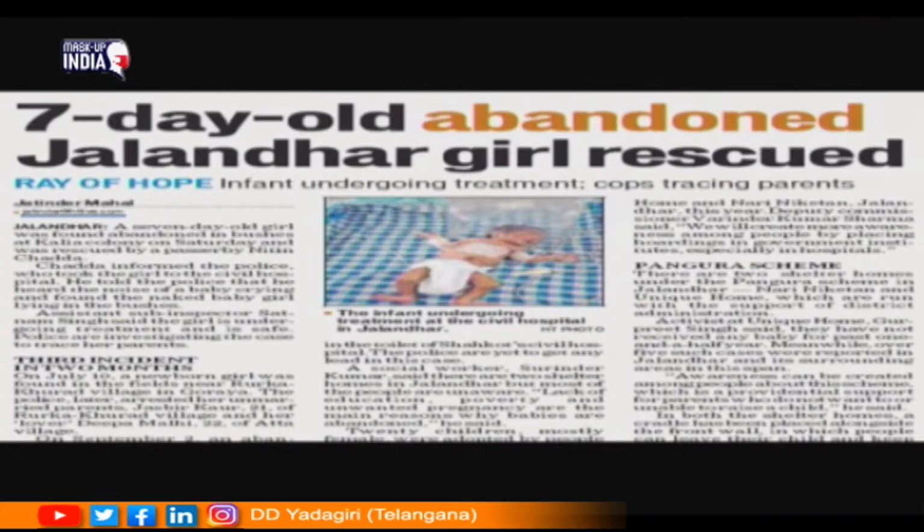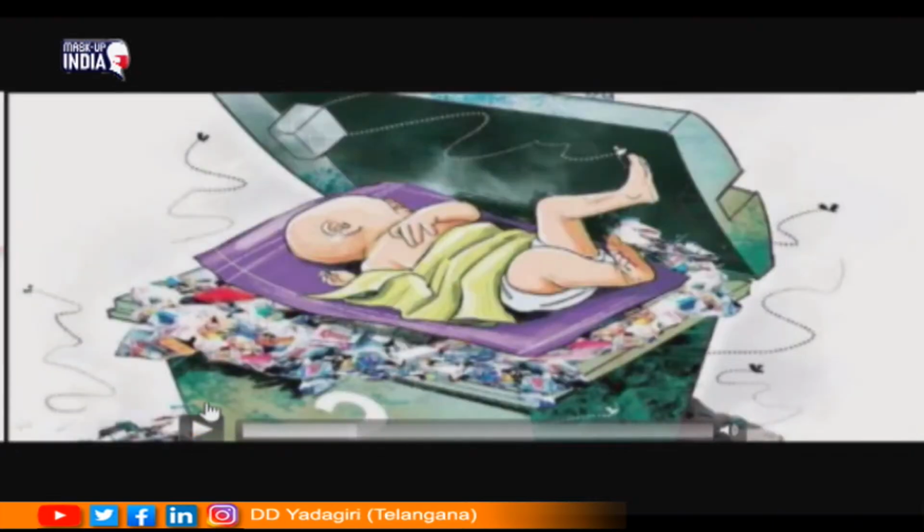Before we discuss the poem, let's have a look at the following pictures. Look at this picture. This picture talks about a news report which says a 7-day-old abandoned Jalandhar girl rescued by the residents of that particular place. Usually we come across such reports in newspapers regularly. Let's have a look at another picture. We also come across such pictures in newspapers where the infants or the small babies are abandoned on the roads or near the bushes or even in the dustbins.